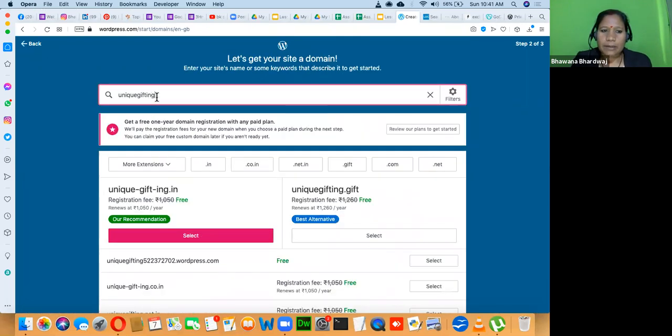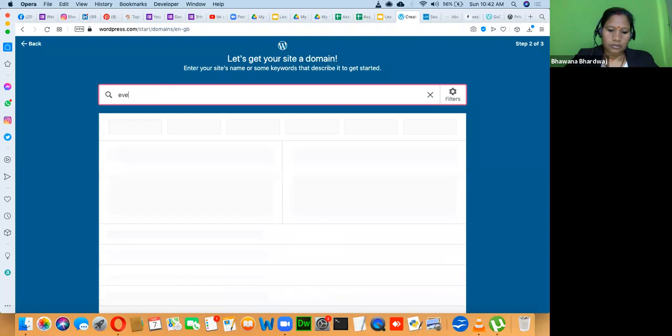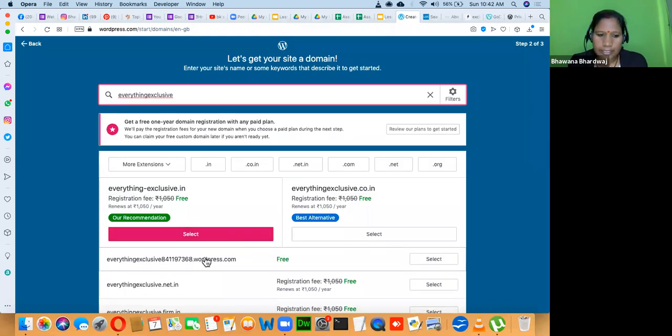So I will find some other domain name. Let me see that. Everything exclusive. Let's see if that free version is available. This number is making it very lengthy, so I want a simpler one. Let's make it simpler.